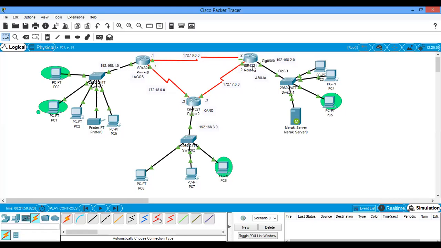That means people here can come, but people here cannot come. So it's either you filter it on these two interfaces as inbound, like this serial and this serial, or here as outbound, but it's better we do it here as outbound.